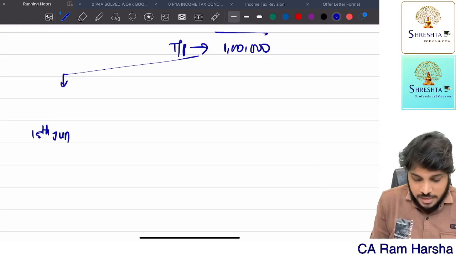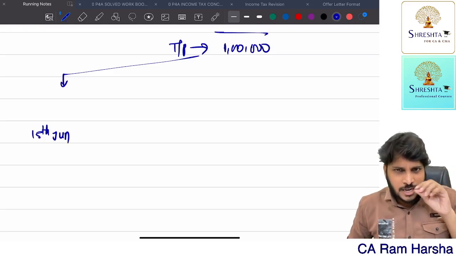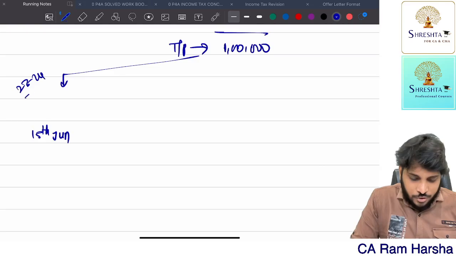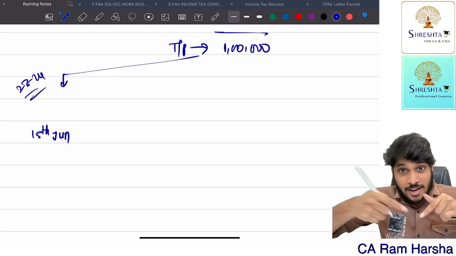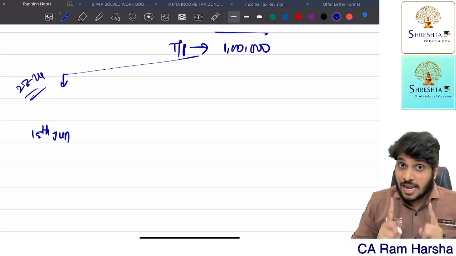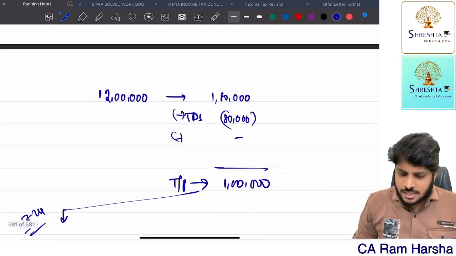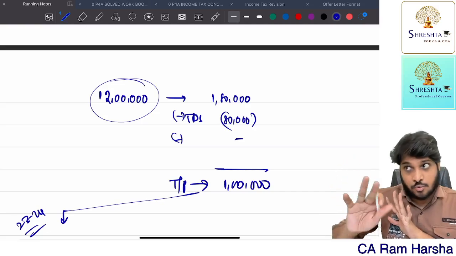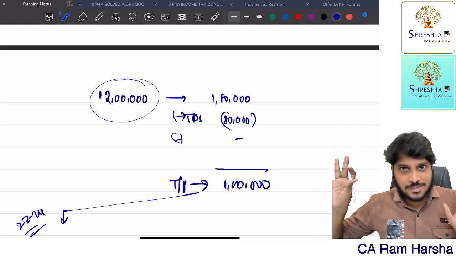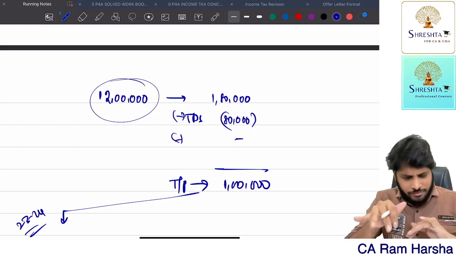15th June of the quarter, first quarter. Right now the 23-24 year is going on. For this year you are earning income, on that income you should calculate tax and pay advance tax. So for this year my actual income is 12 lakhs. Let us assume my actual income is 12 lakhs. I don't know how much I am paying. Fine, let us look at it.